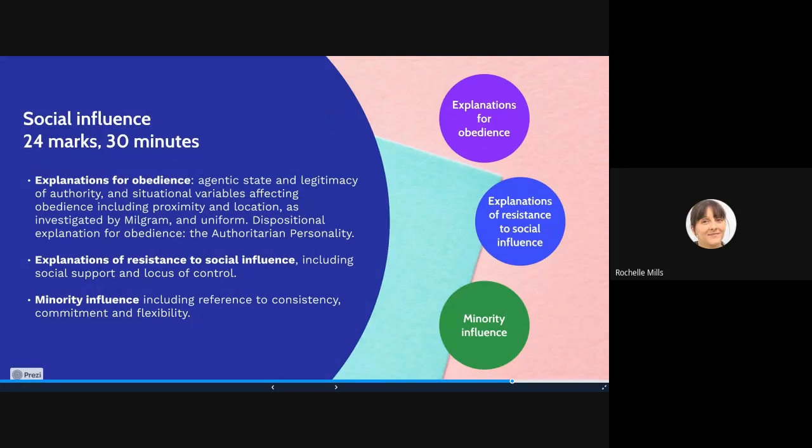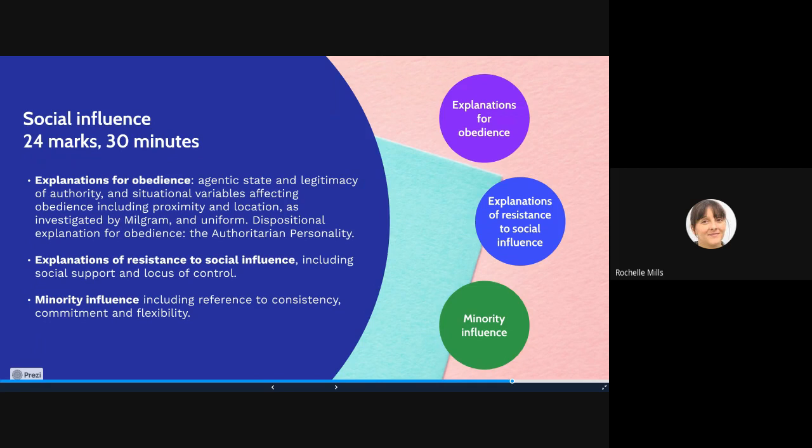Okay, so this is the second part. We've just looked at explanations for obedience, and there was quite a lot in there. So these next two parts will be a little bit shorter. Remember, again, you've got to be revising research methods alongside this because research methods questions could come up in this